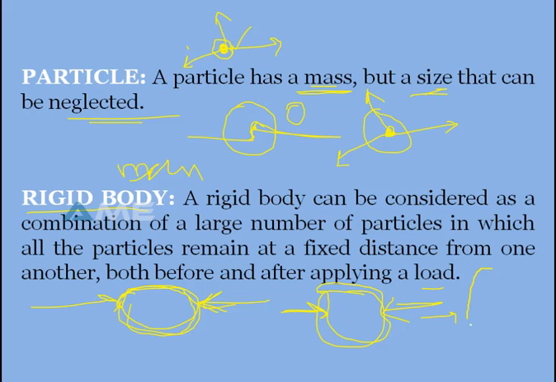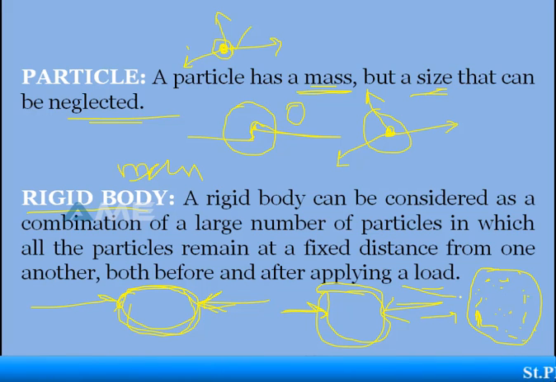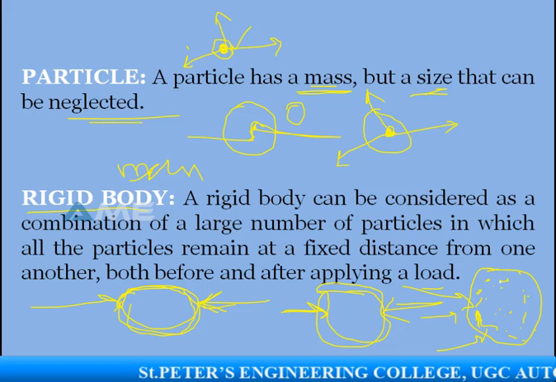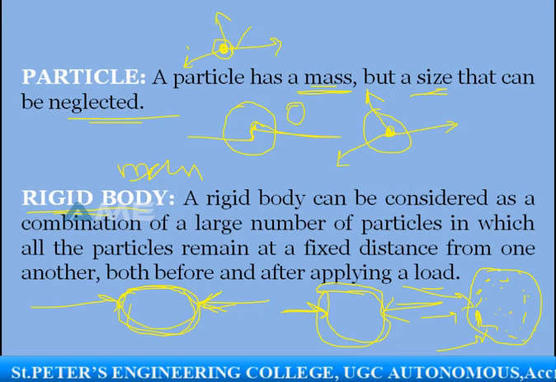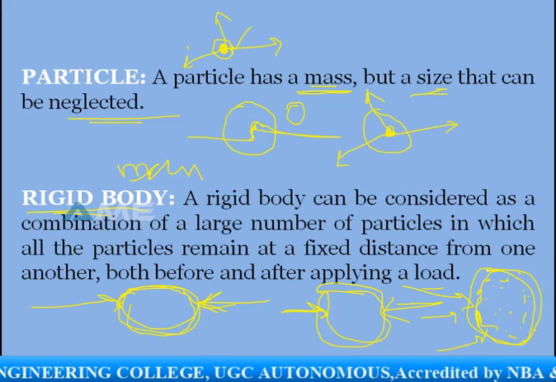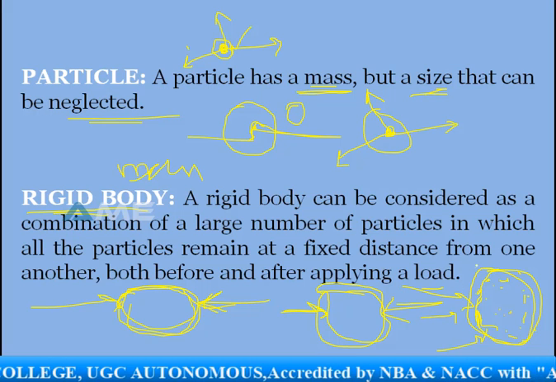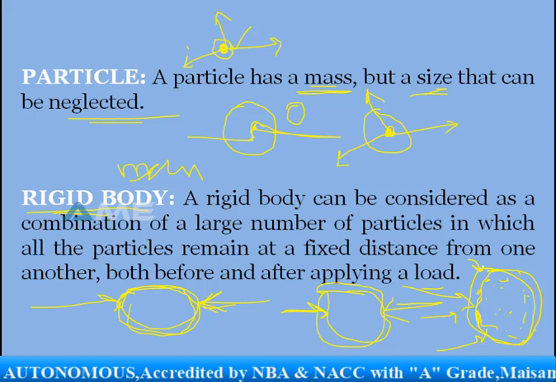Now if you take one body, we have a large number of particles in that body, and all these particles will be at a fixed distance from each other. That means even if you apply some force, it won't change its shape, it won't change the position of those particles. So the rigid body won't change its shape. That's why it is called a non-deformable body. And even if you apply pressure, there won't be any changes in the body.